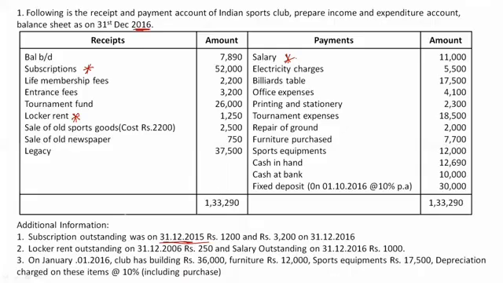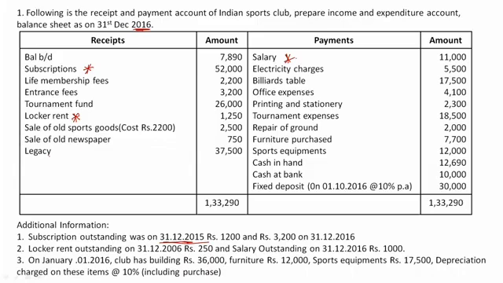Basically, you have to remember any income or expense which is related to the previous year should be deducted, and any income or expense outstanding for the current year should be added. Then we have life membership fees. As the name itself suggests, it's life membership fees, so once in a lifetime we are receiving it.